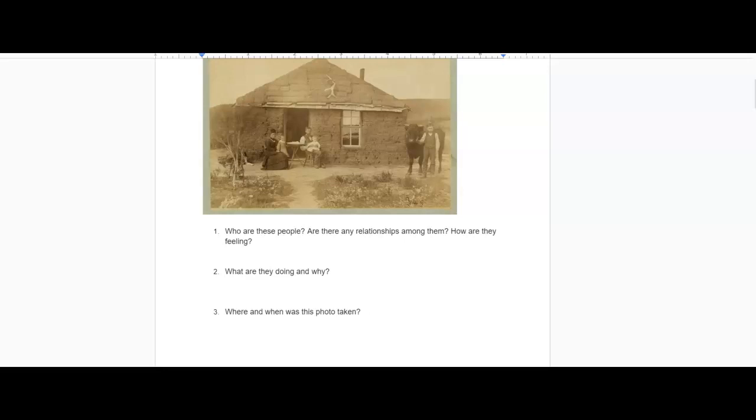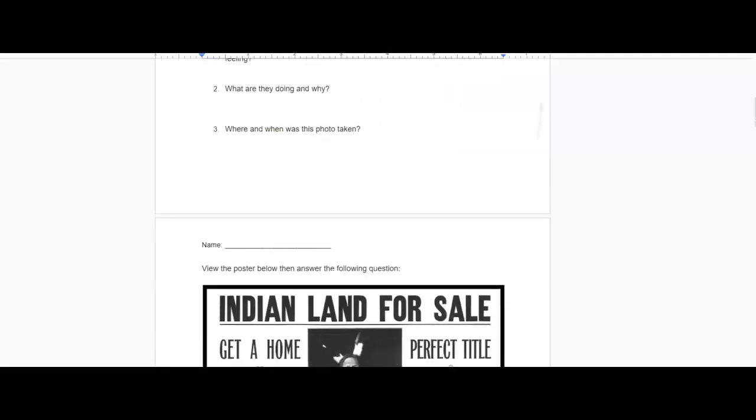Number 1, who are these people? Are there any relationships among them? How are they feeling? Question 2, what are they doing and why? Question 3, where and when was this photo taken? Feel free to pause the recording, type your answers, and when you're ready, hit play again, and then we'll go on to the second primary source.